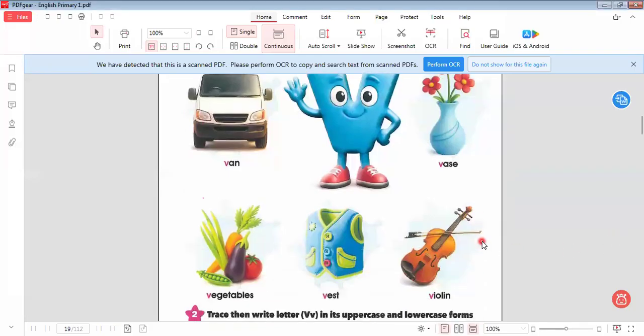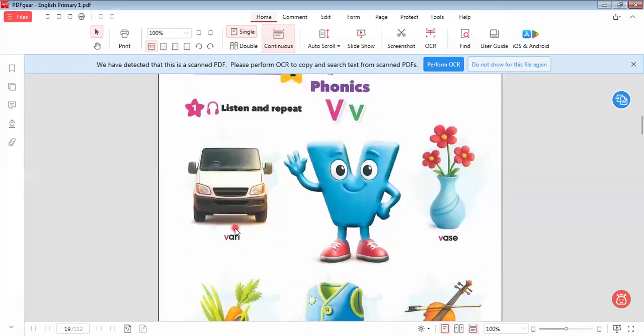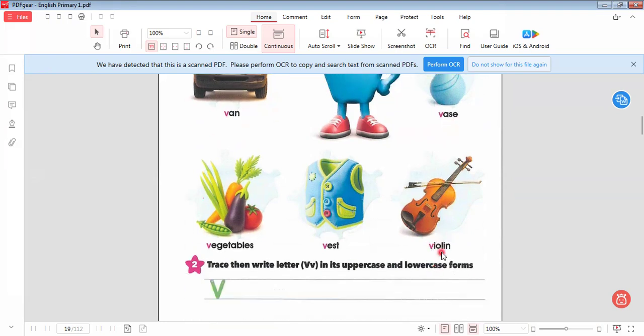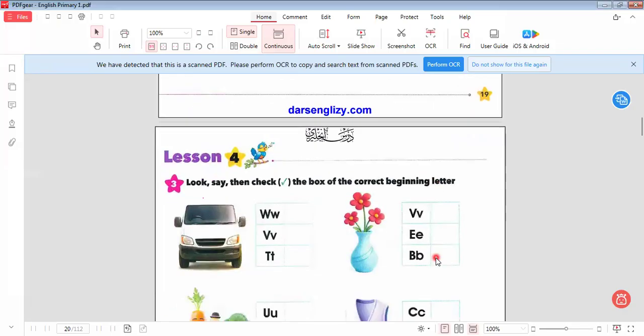Here we have van, vase, violin, vest, and vegetables. I would like you to repeat after me. Van, van, van, vase, vase, vase, violin, violin, violin, vest, vest, vest, vegetables, vegetables, vegetables. Here we write capital V and small v, or as we know, uppercase and lowercase. Both are correct. We can say capital and small, we can say upper and lower, both are correct, okay?